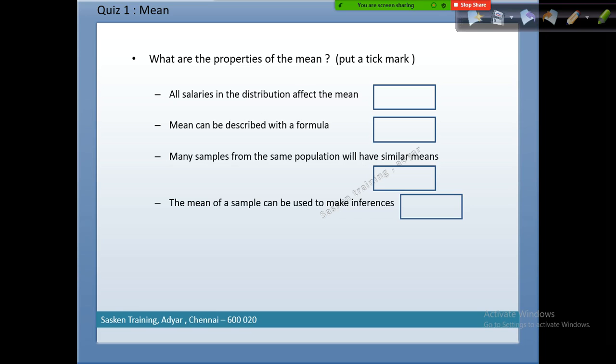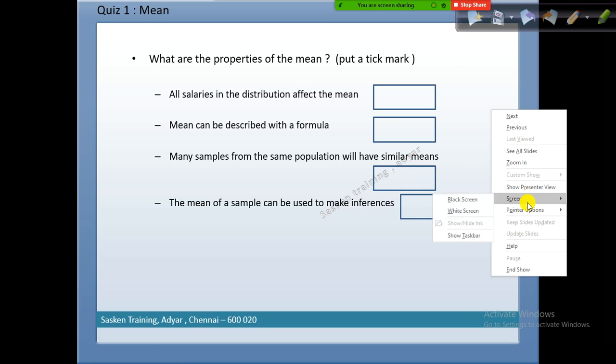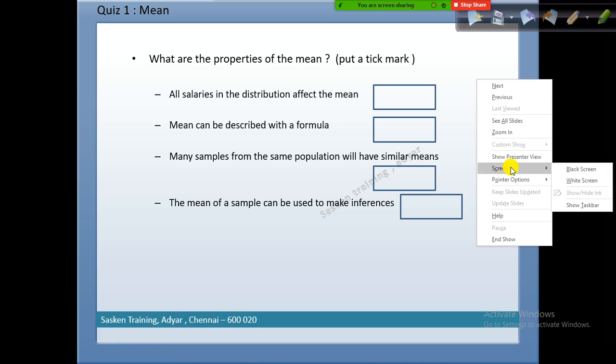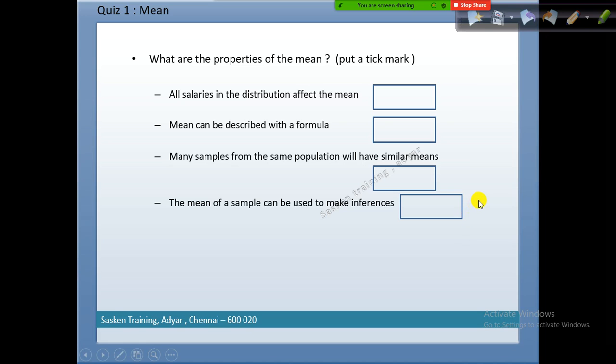Mean can be described with a formula. True. Many samples from the same population will have similar means. Is that correct or no? Why? It can be like the range differs. If you are taking samples from the population, it can be like 1 to 100, 100 to 200. Then the mean will definitely change. So sample to sample, the mean will vary.